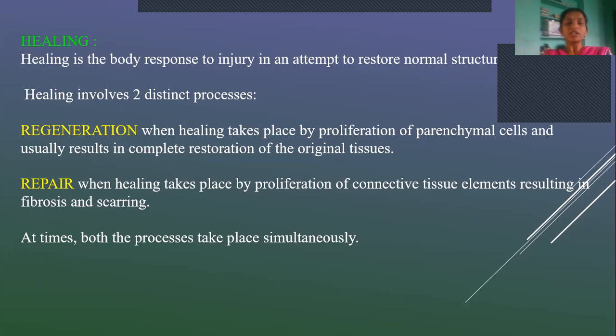And what do you mean by repair? Repair is a proliferation of connective tissue. Regeneration is proliferation of parenchymal cells, and repair is proliferation of connective tissue resulting in fibrosis and scarring. So in repair, there will be formation of fibrous tissue and scar tissue. In regeneration, there will be only proliferation of the parenchymal cells, which helps in the restoration of the normal tissue. Proliferation of connective tissue is called repair, involving fibrosis and scarring. Sometimes both may take place simultaneously.